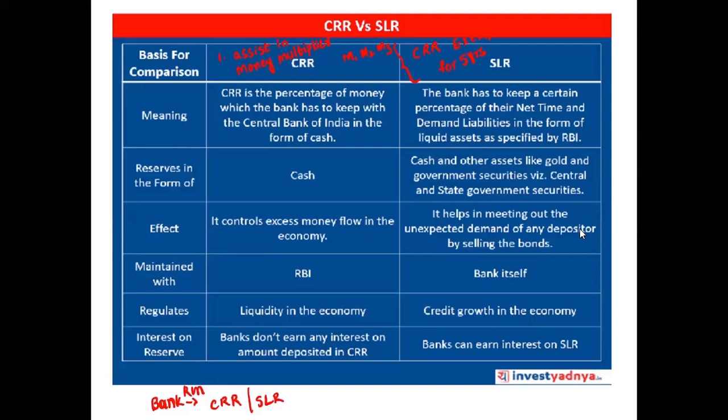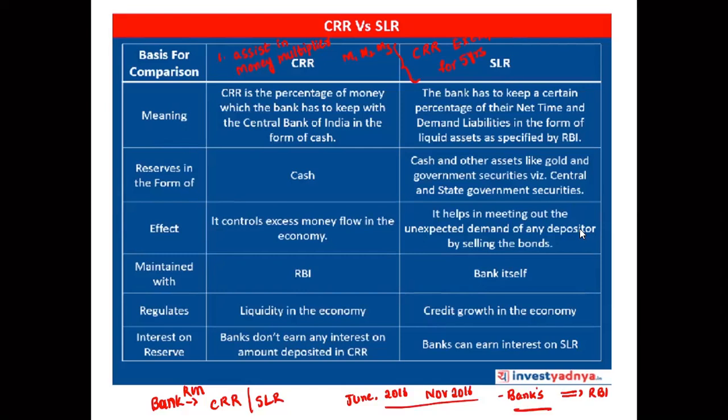Incremental CRR means from a certain date, from June 2016 to November 2016, whatever deposits are there with the banks, that has to be kept with the RBI. And for that, RBI will only pay interest, but RBI will not give the securities. Okay, this is the thing.